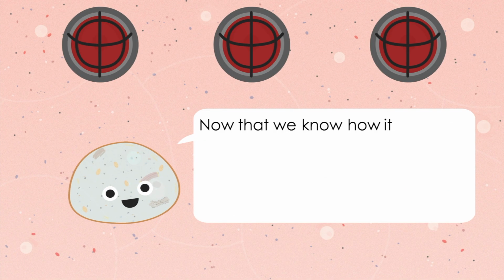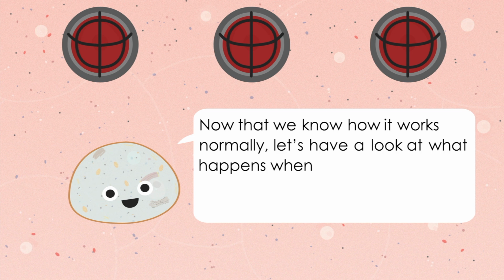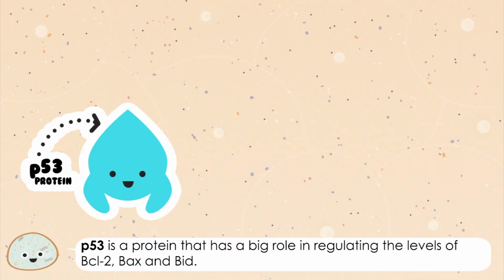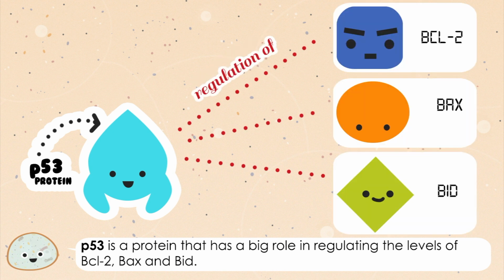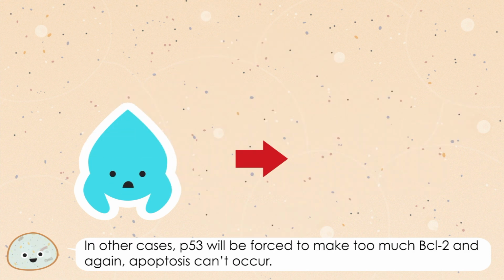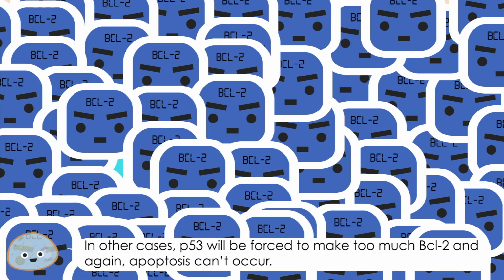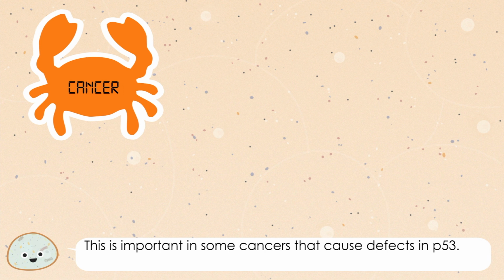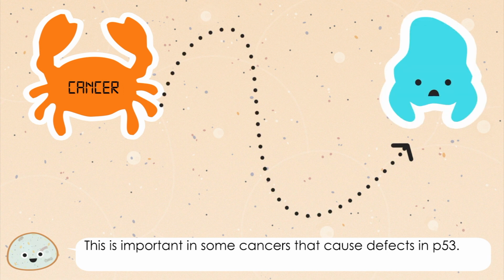Now that we know how it works normally, let's have a look at what happens when something goes wrong and how tumor cells can avoid apoptosis. P53 is a protein that has a big role in regulating the levels of BCL2, Bax, and BID. If something goes wrong with P53, not enough BID or Bax is made, so apoptosis can't occur. In other cases, P53 will be forced to make too much BCL2, and again, apoptosis can't occur. This is important in some cancers that cause defects in P53.